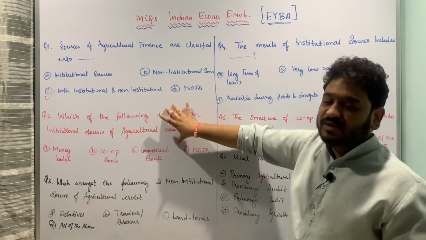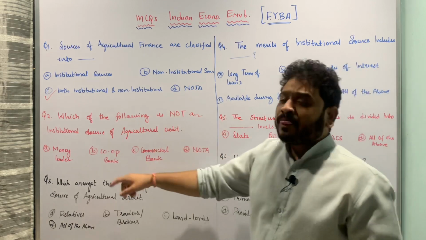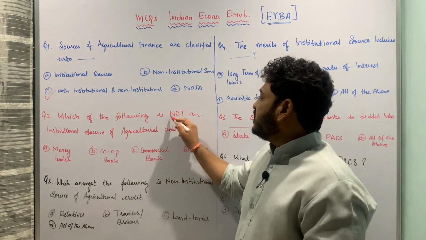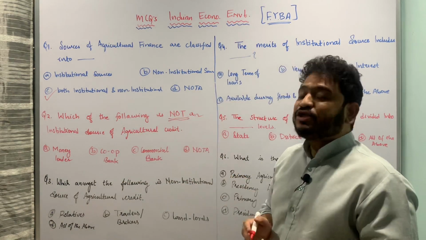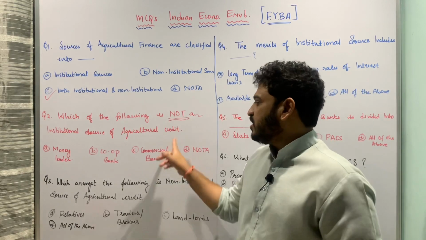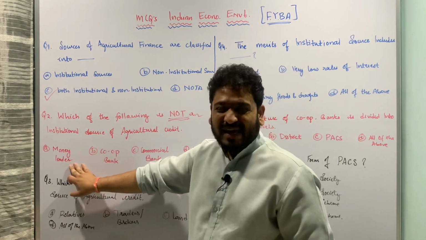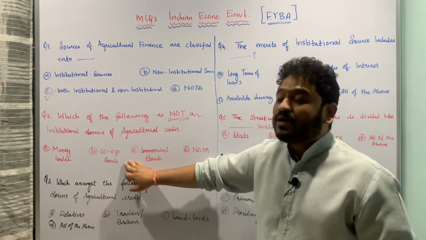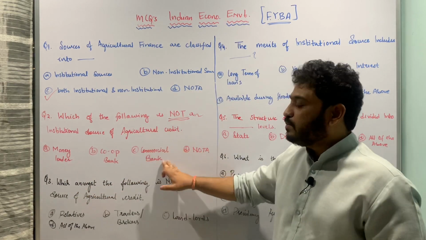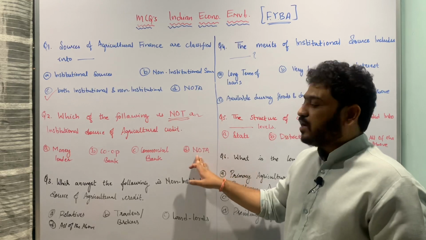Let us now move to the next question, which is a "not" sort of a question. Which of the following is not an institutional source of agricultural credit? And the underlying options available to us are: first is A. money lenders, B. cooperative banks, C. commercial banks, and D. none of the above.